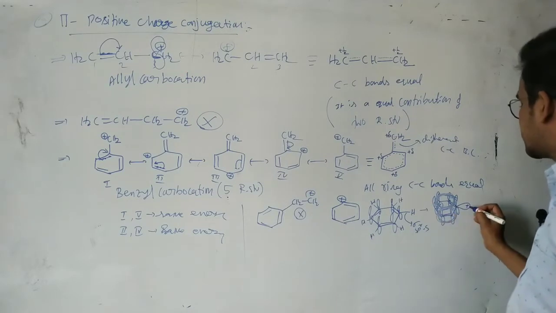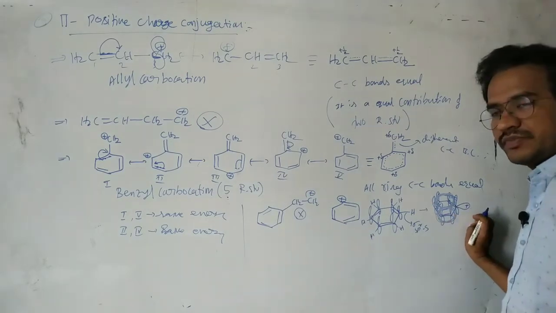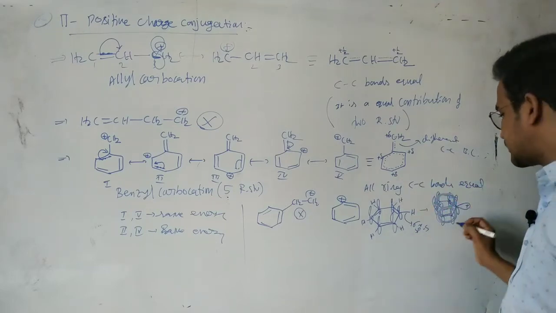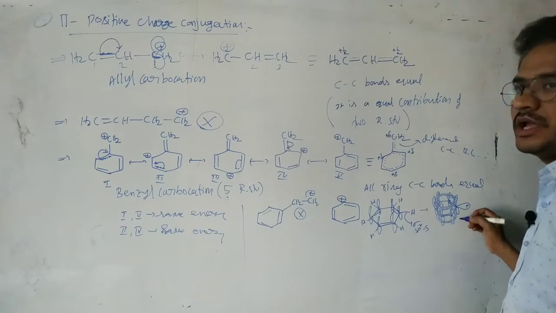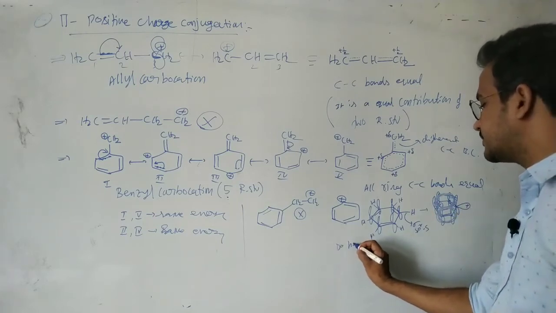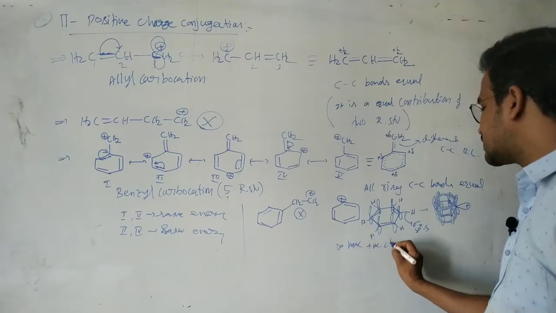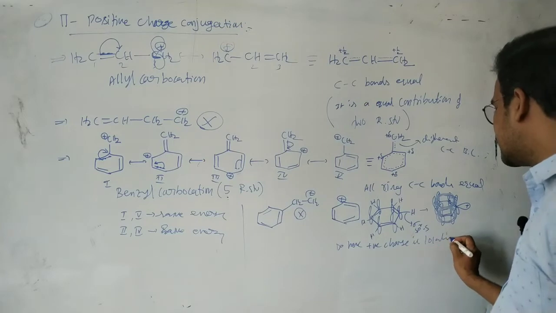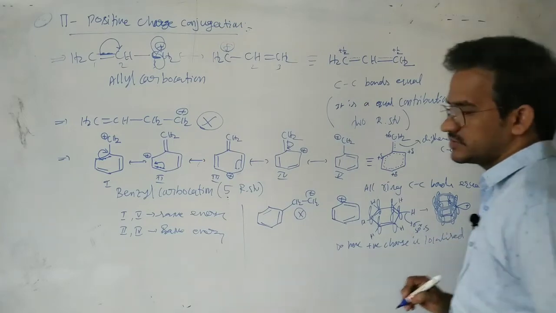This positively charged orbital is not parallel with the p orbitals. It is perpendicular. So that's why it is not involved in delocalization. Okay, so here the positive charge is localized.